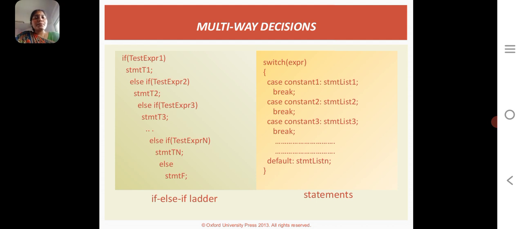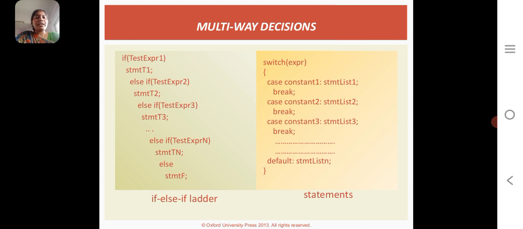Suppose test expression 2 is true, statement 2 is displayed. Suppose 2 is also false, then it goes to test expression 3. Likewise, it will continue up to the nth statement. If the nth statement is also false, then it will display the false statement. That is the if else ladder.